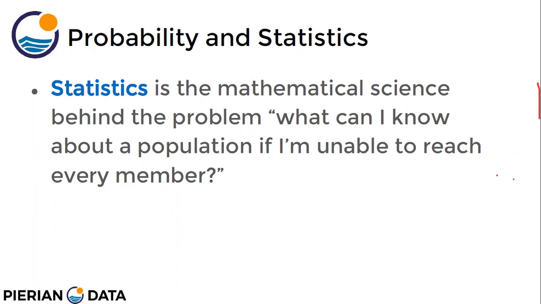Suppose we want to make a judgment about the performance of all the students of a school, whether they are good students, bad students, or poor students. One way is to go and talk to all the students of the school, or you can take just a sample, maybe three students from every class, and based on their performance, you can tell. We analyzed the results of three students of every class, and this is what we found. So this means that the performance of all the students in the school is good, poor, or bad.